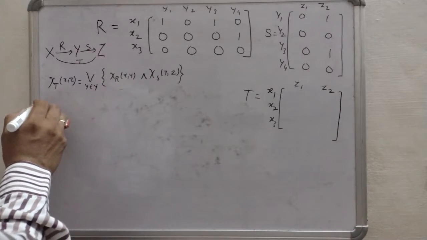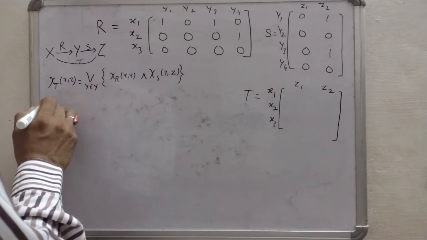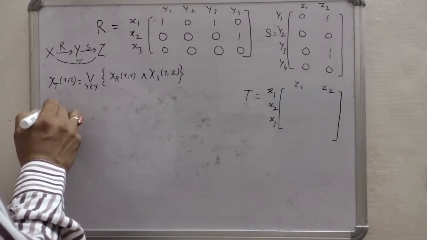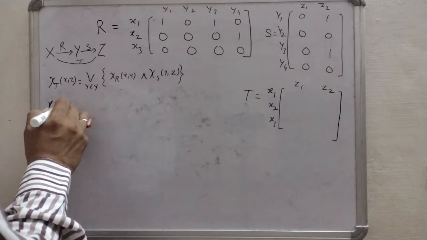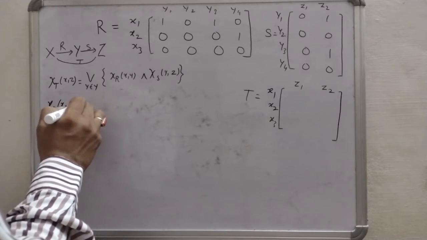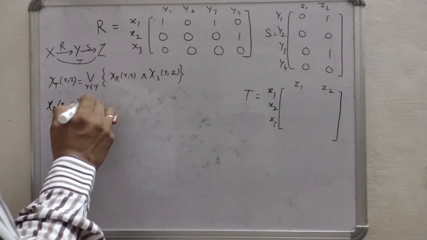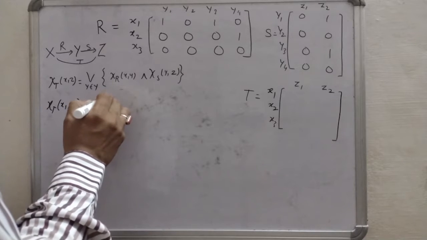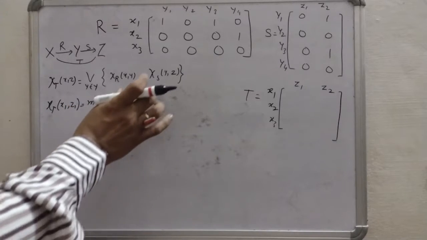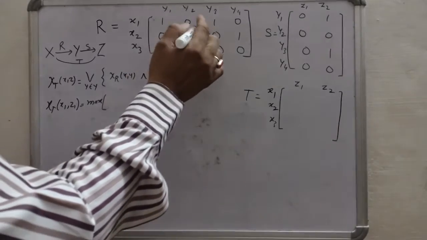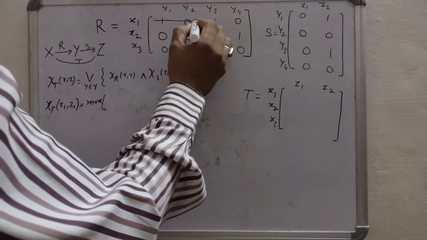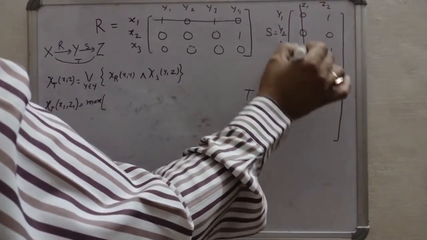So we can write here mu, the characteristic function of T at x1 z1, equals the maximum of, now we have to take minimum. And how will we make the pairing, like this one and this one.